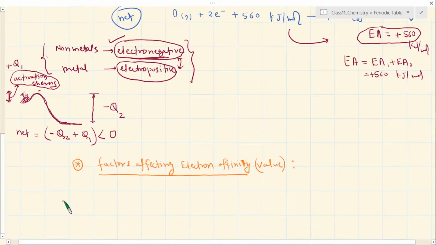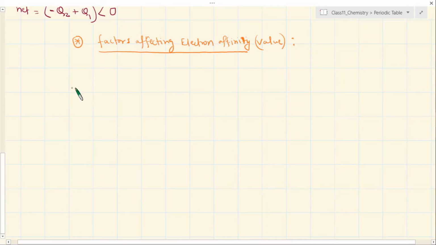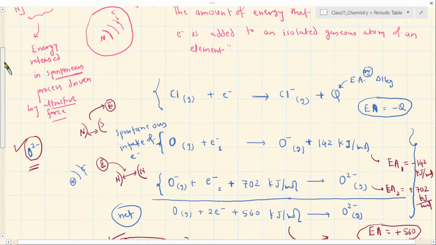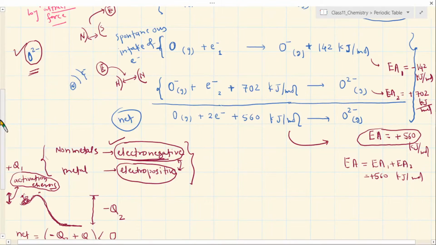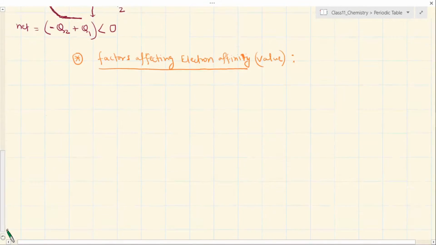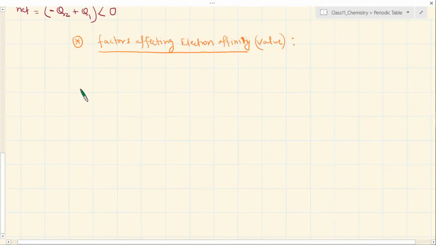You will find a similarity in the factors that are going to be discussed here, very much similar to what we have discussed for ionization potential. So you will be able to relate. Remember, we are talking about more or less the opposite process to ionization energy. The processes involved are a little bit opposite, so you will find that the effect will also be a little bit opposite. So the first factor I will discuss is the charge on nucleus, or nuclear charge.